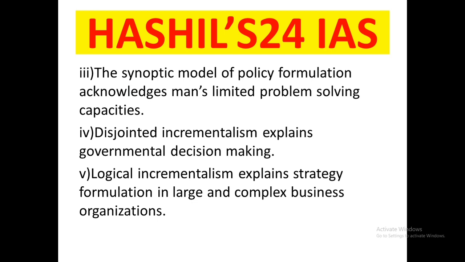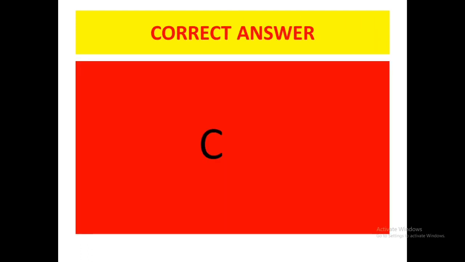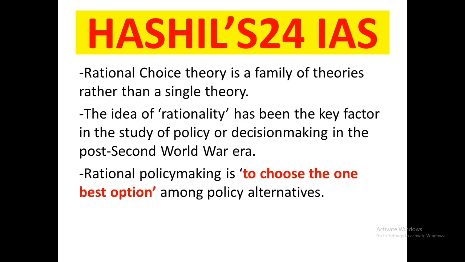Now statement IV, disjointed incrementalism explains governmental decision making. Indeed, it is correct. Disjointed incrementalism put forward by Charles Lindblom explains governmental decision making. Statement V, logical incrementalism explains strategy formulation in large and complex business organization. This one is also correct. So we found statement 2, statement IV and statement V are correct. I and III are incorrect. So C is the correct option: 2, IV and V. The correct answer is C. Now we'll look into the detailed answer.